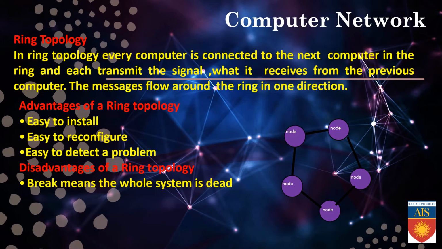Next option is ring topology. In ring topology, every computer is connected to the next computer in the ring, and each transmits the signal it received from the previous computer. The messages flow around the ring in one direction. That means each and every computer is connected with its left-hand and right-hand side computer. That's why it makes a circle, that means a ring. Advantages of ring topology: it is very easy to install, easy to reconfigure, and easy to detect a problem.